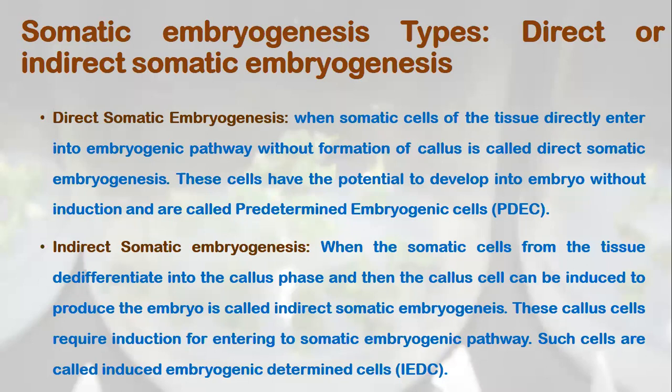These callus cells require induction for entering into the somatic embryogenic pathway. Such cells are called induced embryogenic determined cells, IEDC. Induced embryogenic determined cells. These cells require induction to acquire the competence to form the embryo. Okay, so that is the